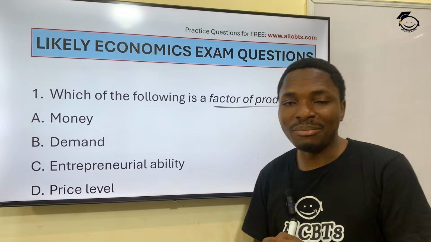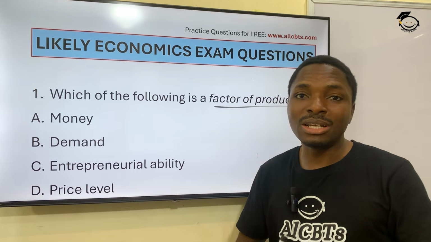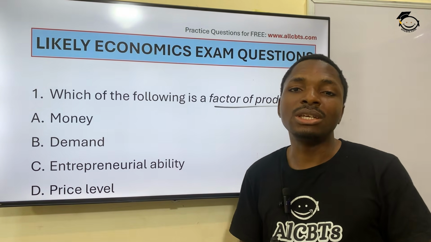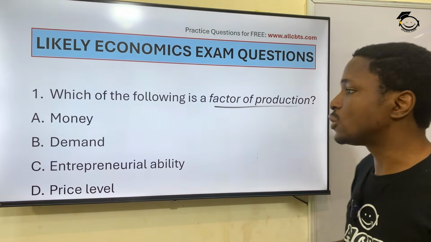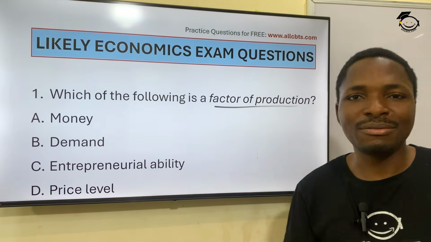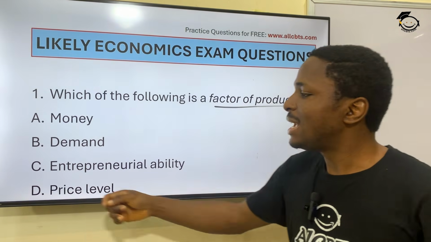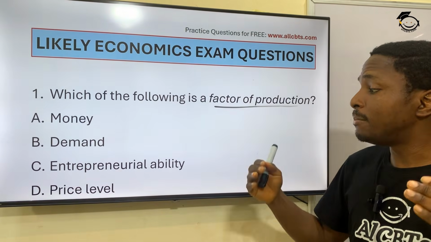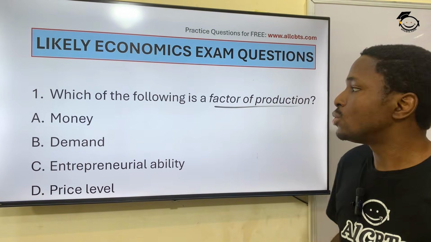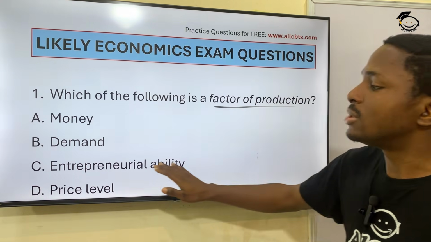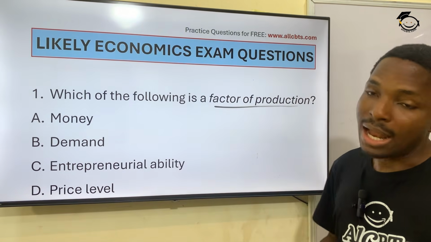Do you remember them? You have the land, you have the labor, you have entrepreneur, and then you have capital. That's your own money or your investors' money, that you use in starting the production or in running that production. So which of these is in those 4 things I've listed? And that would be option C. Entrepreneurial ability. That's the entrepreneur. Is input into the business. So this is the only one that is a factor of production. Money and the others are not.